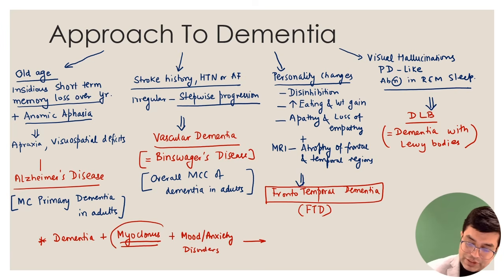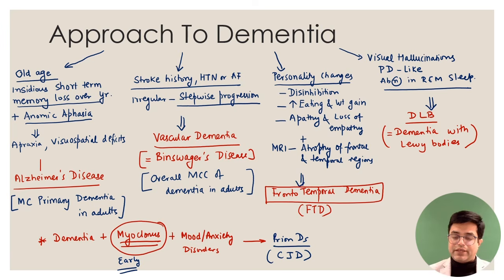Myoclonus is an important clue, and it occurs early in the course of the illness. It is likely to be prion disease. What prion disease? Creutzfeldt-Jakob disease is the likely diagnosis.